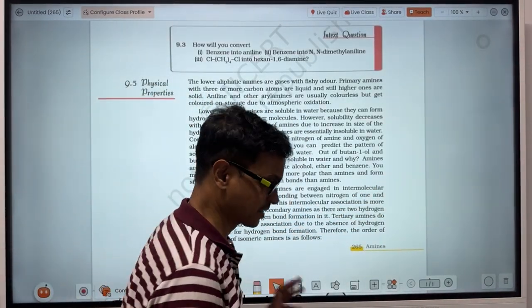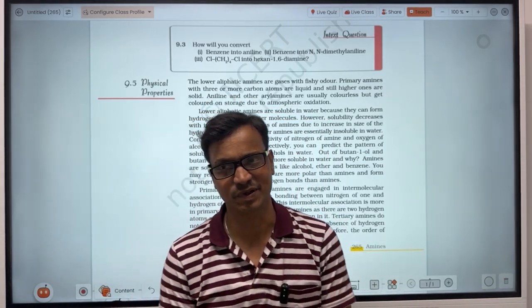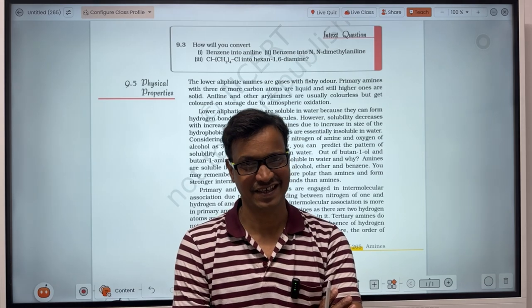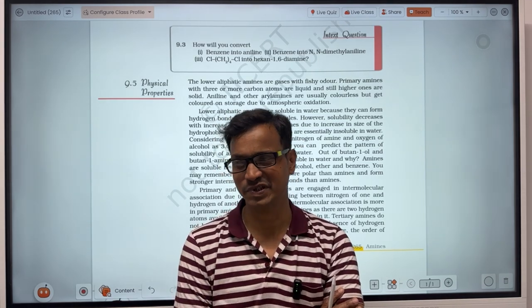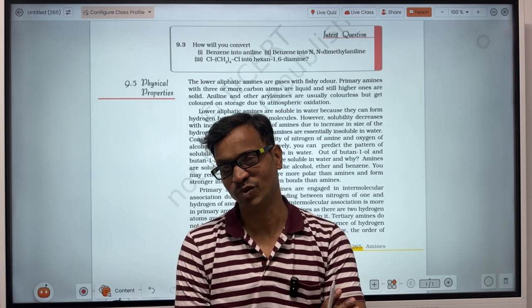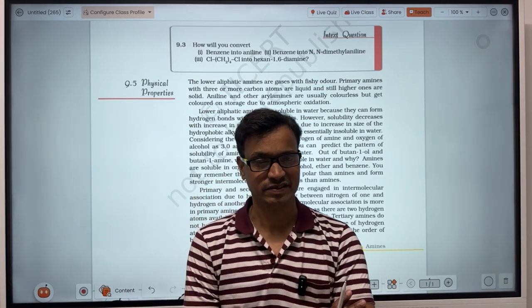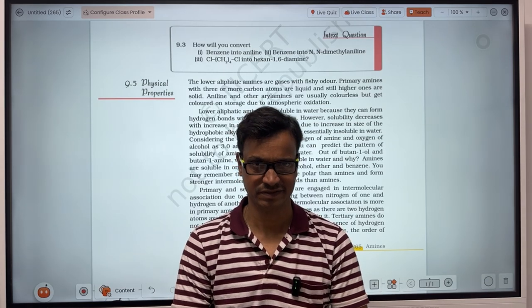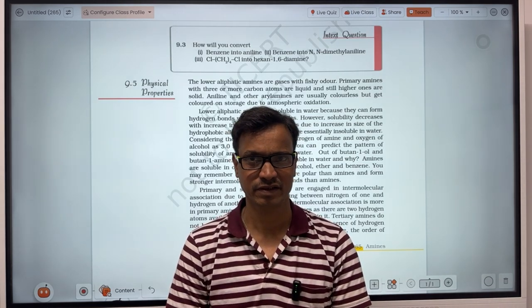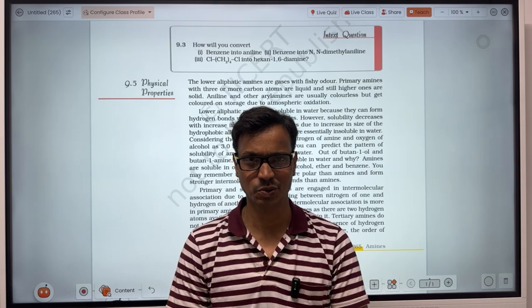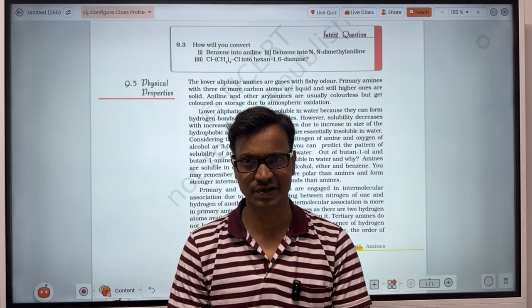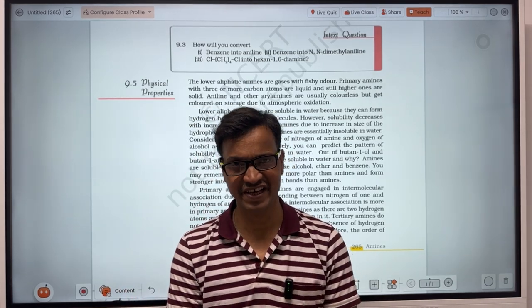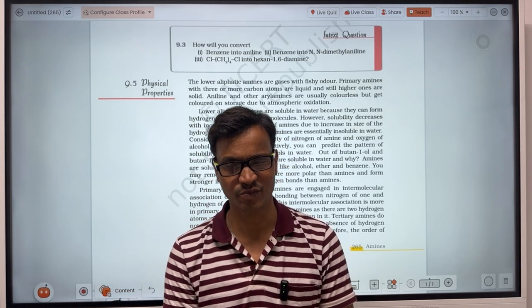In the case of physical properties, we usually discuss the melting point, boiling point and solubility, and the density also. So let's see, first, the melting point and boiling point. Amine molecules will be bonded with each other through strong intermolecular hydrogen bonding. As a result, the amines will possess very high melting points and boiling points.